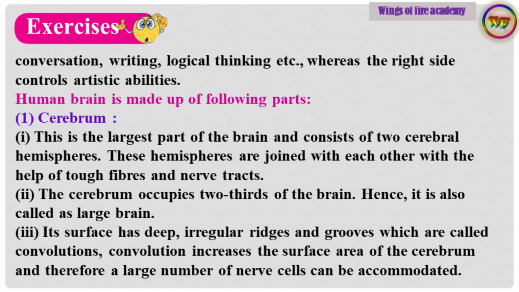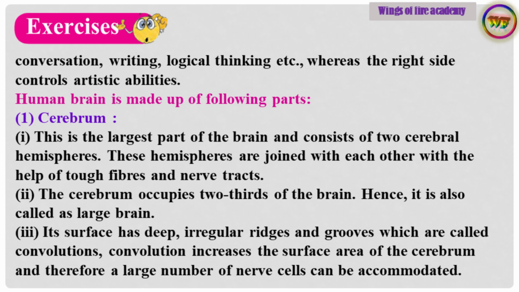Human brain is made up of following parts. 1. Cerebrum. Point number 1. This is the largest part of the brain and consists of two cerebral hemispheres. These hemispheres are joined with each other with the help of tough fibers and nerve tracts. Point number 2.